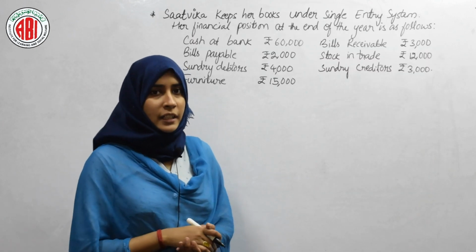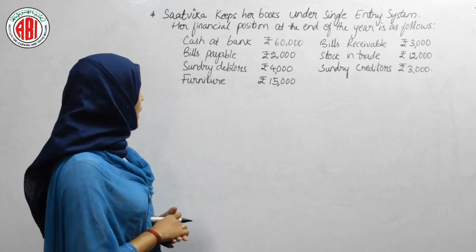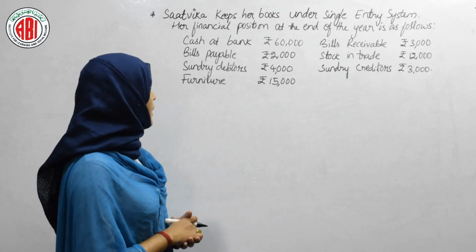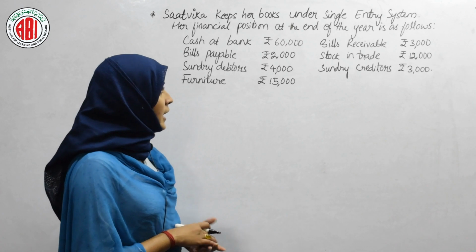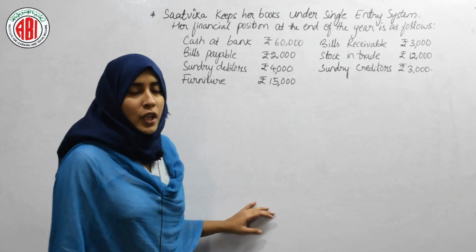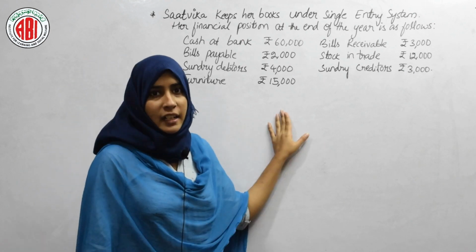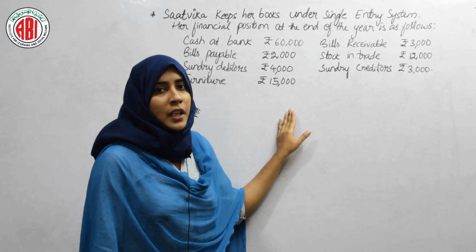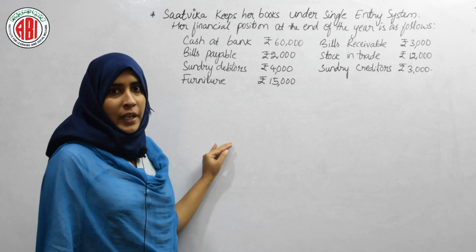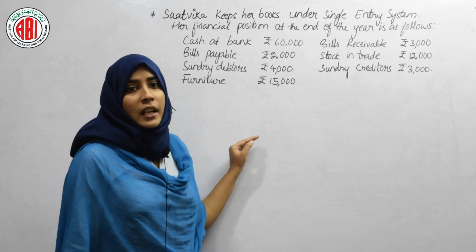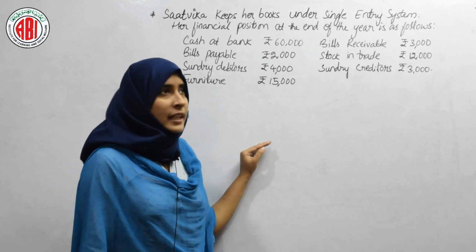So, let's see our another problem, that is, Satvika keeps her books under single entry system. Her financial position at the end of the year is as follows. So there is a girl whose name is Satvika and she keeps her books under single entry system. Now let's prepare her statement of affairs at the ending of the year.